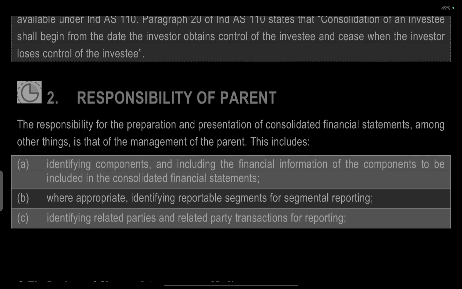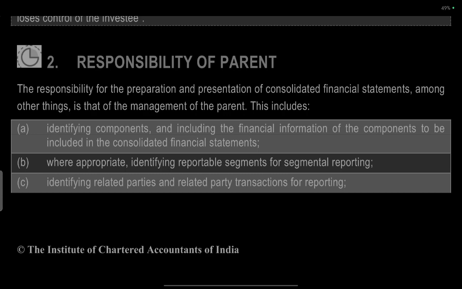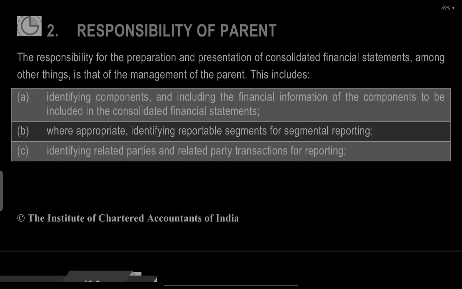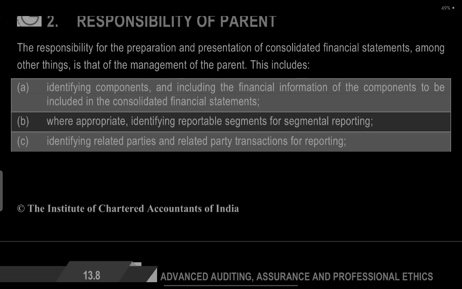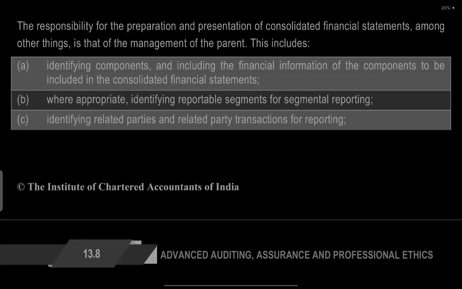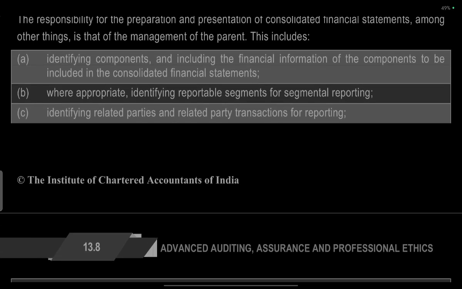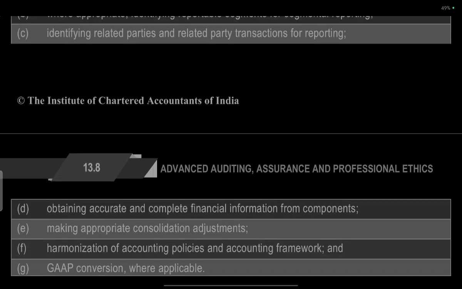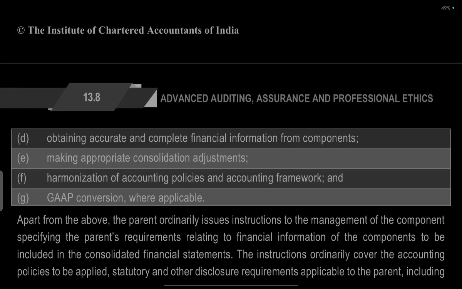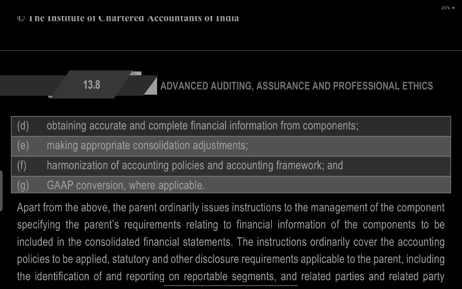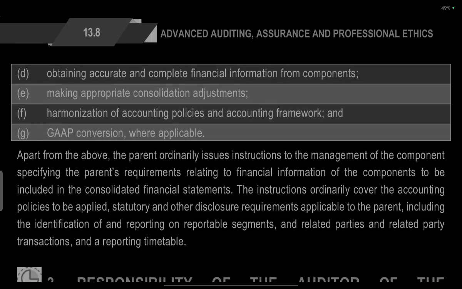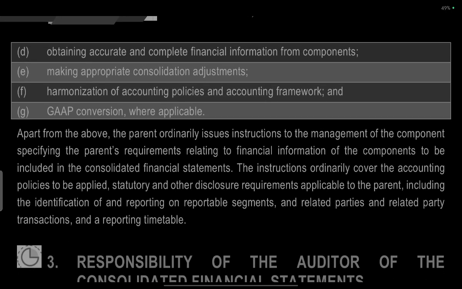Responsibility of the parent: the responsibility for the preparation and presentation of consolidated financial statements, among other things, lies with the management of the parent. This means identifying the components, identifying the financial information of the components to include in the consolidated financial statements, identifying reporting segments for segment reporting, identifying related parties and related party transactions for reporting, obtaining accurate and complete financial information for components, making appropriate consolidation adjustments, harmonizing accounting policies and accounting frameworks, and GAAP conversion where applicable.